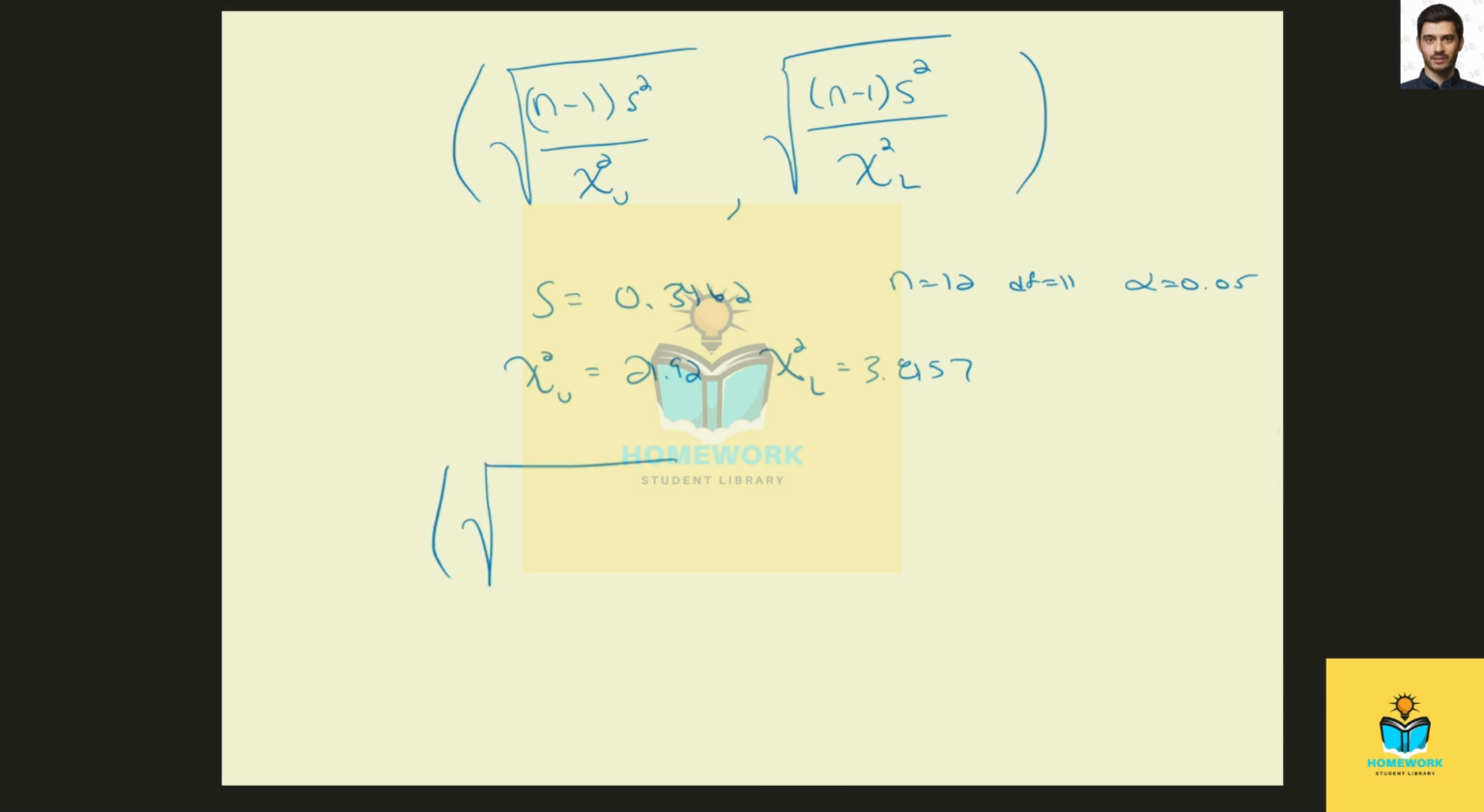So our lower limit in this confidence interval would be 12 minus 1, which is 11, times the standard deviation squared over 21.92, and the upper limit, 11 times 0.3462 squared over 3.8157.